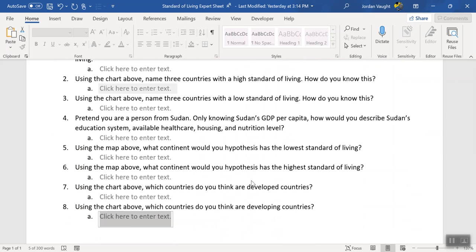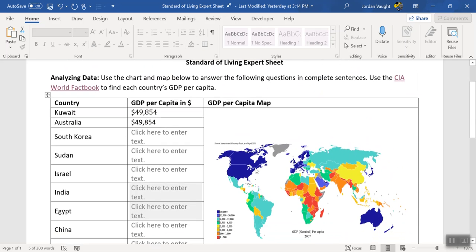If you have any questions, you can always hit me up on email or Teams me and ask questions. I told the kids I expected to get it done today, so most of them did get most of it done. Some actually turned it in today. So the goal is to try to get this done today. If you have any questions about what you need to do, just let me know.